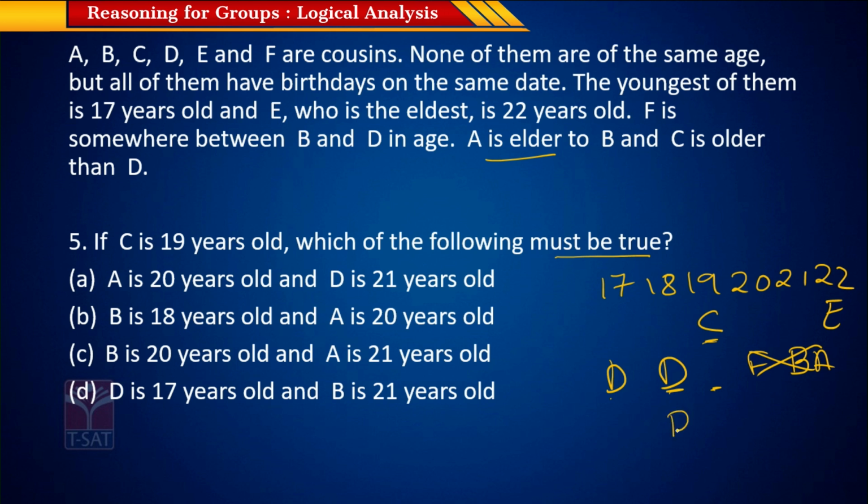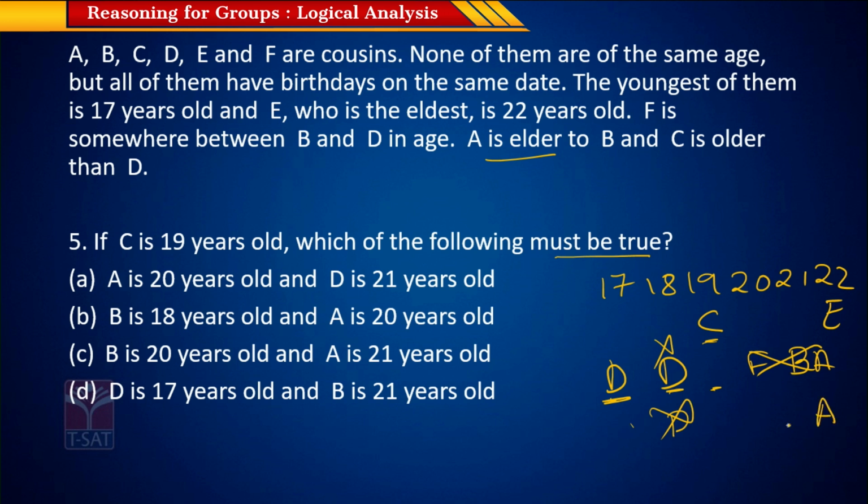So D being 18 is not possible, so D has to be 17.